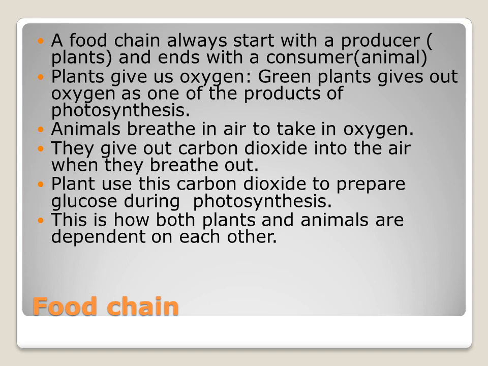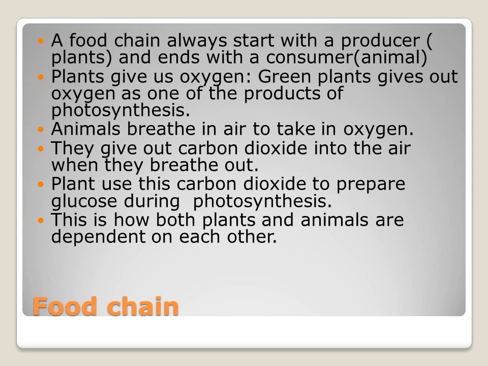So what is the process of photosynthesis? The plant takes the carbon dioxide, water, sunlight, and chlorophyll. The process is called photosynthesis. It releases glucose and oxygen. So plants give out oxygen. Okay, so the animals will take that oxygen and the animals will release the carbon dioxide.